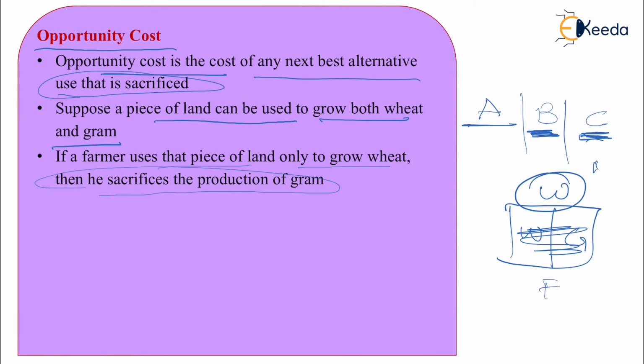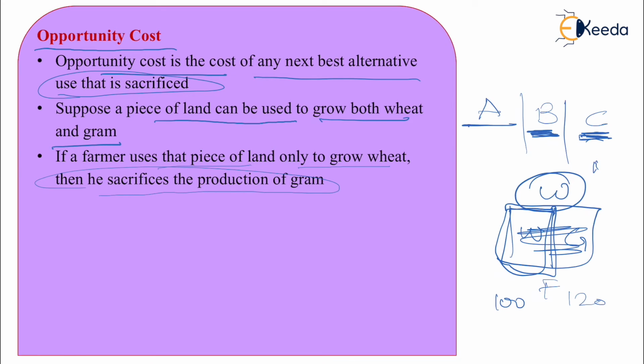So he lost the opportunity of growing gram. If wheat is fetching around 100 per kilo, and gram is fetching around 120, you could have opted for both, or you could have just grown gram. That would again be a loss of opportunity cost.